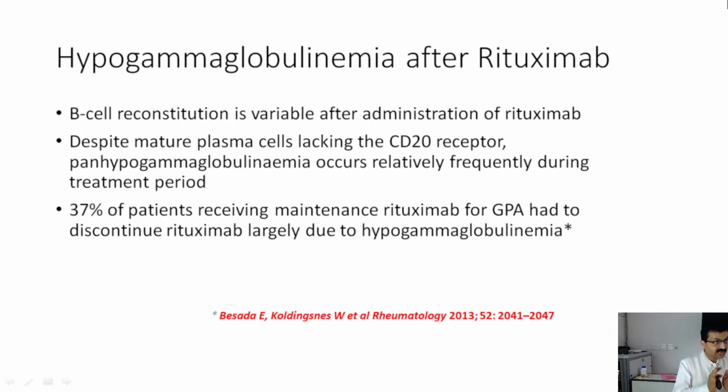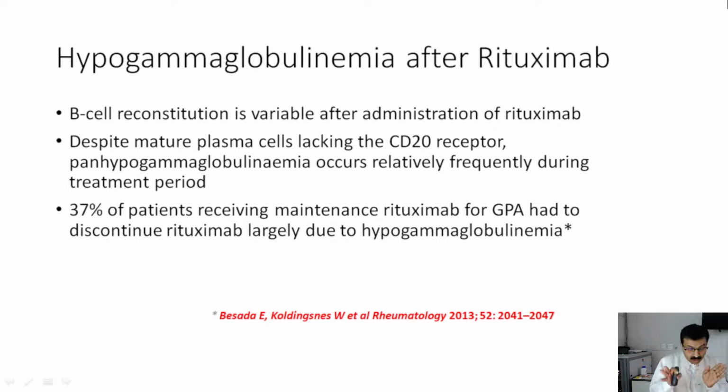Another important point: the patient has been heavily immunosuppressed with steroids and rituximab. So could this be hypogammaglobulinemia after rituximab? B cell reconstitution is variable after administration of rituximab.